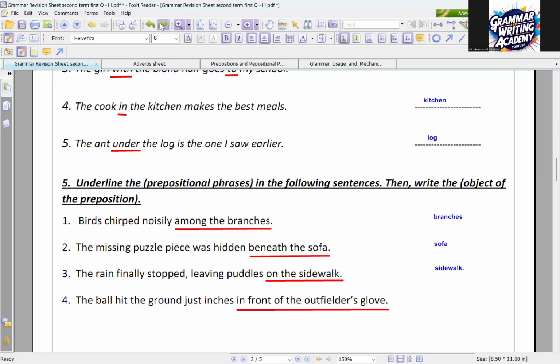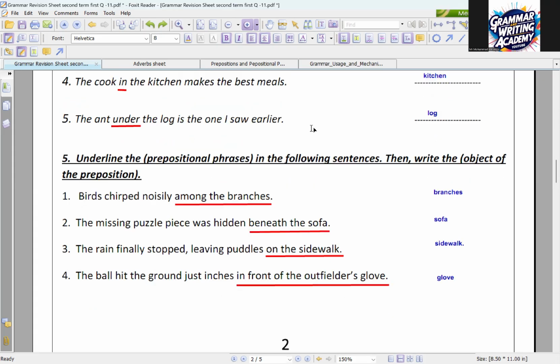So here, according to the 4th and 5th question, both of them have the same idea. In both of them, you have to get the preposition. And once you have a preposition, you must have an object. From the preposition to the object, you have a prepositional phrase. And don't forget that the object has to be either a noun or a pronoun.